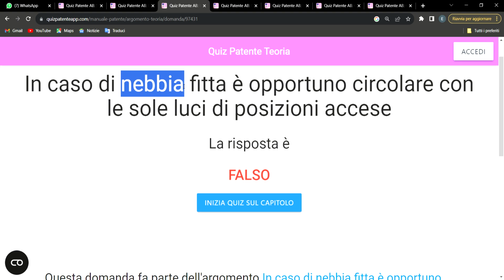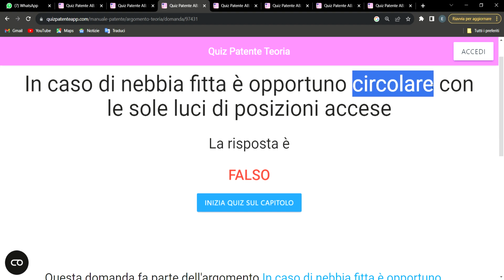Dew. So it says, in case of, you are driving on a road with dew, it says opportune circolare. This word circolare simply means to drive, to move on the road, circolare. This other one, sole luce di posizione accesa.